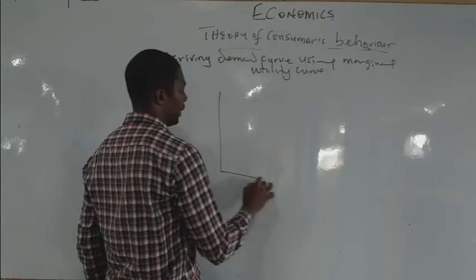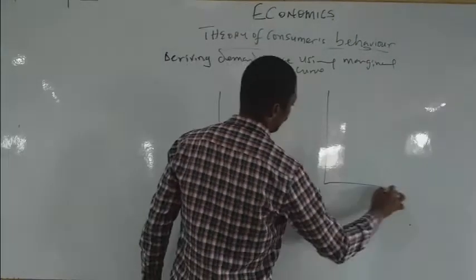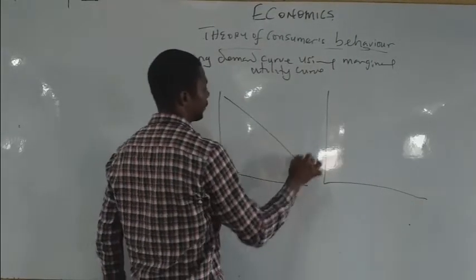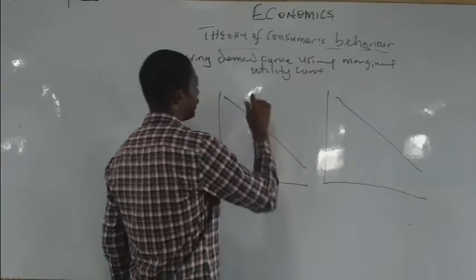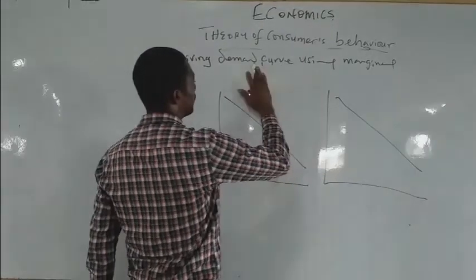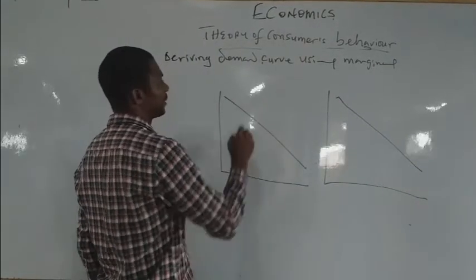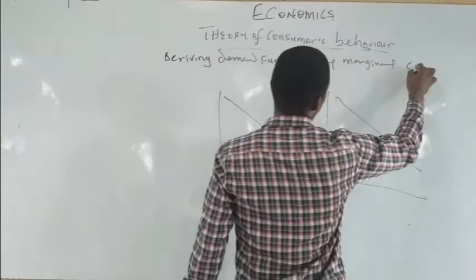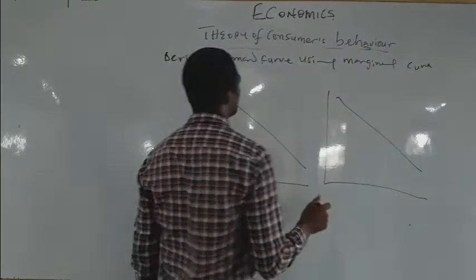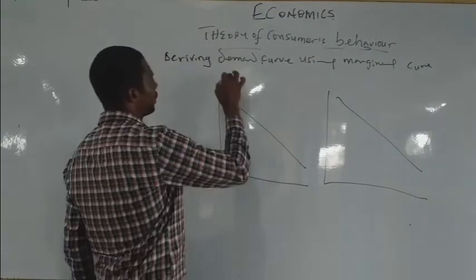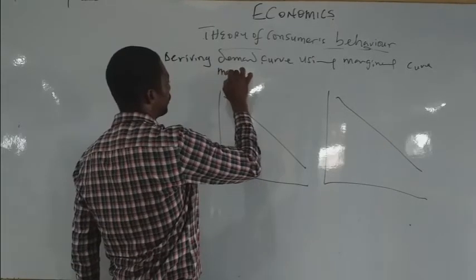Now if we have a diagram like this and another diagram goes like this, you call this one, let me clean so I can add space, then put it here. You call this one the marginal utility curve.